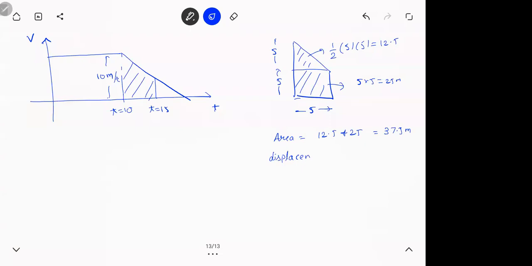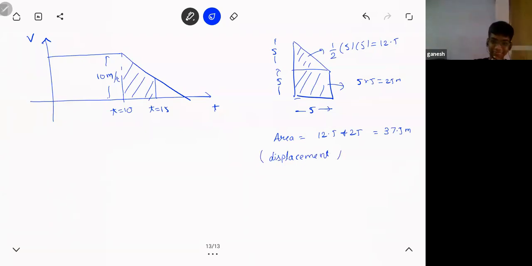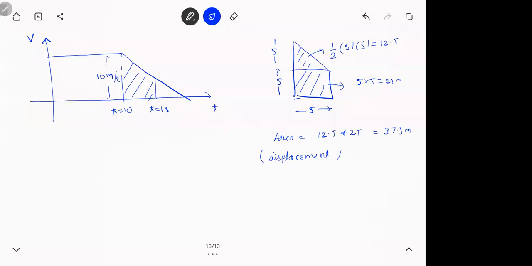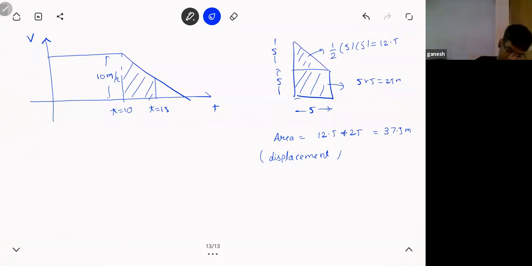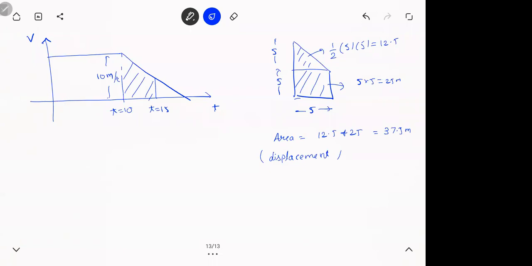Yes Ganesh, did you forget to do the triangle? Sir, 10 to 15, you will get a trapezium, right? You have to find the trapezium's area. If you don't know the trapezium formula, you can use one triangle and one square. Hope this was fine. Then the third part, plot AT graph.